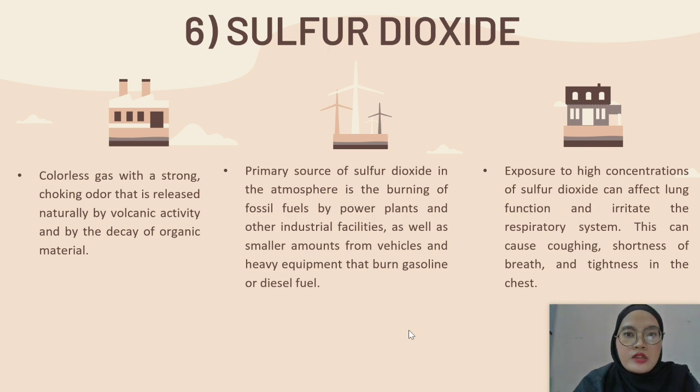And then the last one is sulfur dioxide, which is a colorless gas with a strong choking odor that is released naturally by volcanic activity and by the decay of organic material. Primary sources of sulfur dioxide in the atmosphere is the burning of fossil fuel by power plant and other industrial facilities, as well as smaller amount from vehicle and heavy equipment that burn gasoline or diesel fuel. Exposure to high concentration of sulfur dioxide can affect lung function and irritate the respiratory system. This can cause coughing, shortness of breath, and tightness in the chest.